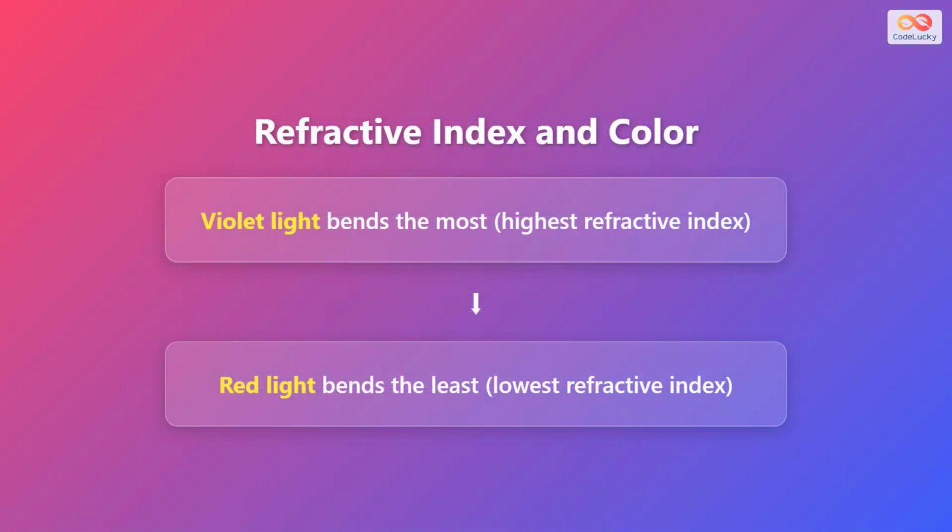The refractive index is a measure of how much light bends when entering a medium. Different colors have different refractive indices in the same material. Violet light, having the shortest wavelength, has the highest refractive index. This means violet bends the most sharply. On the other end, red light has the longest wavelength and the lowest refractive index, so it bends the least. This variation in bending angle is what causes the colors to spread out and separate during dispersion.